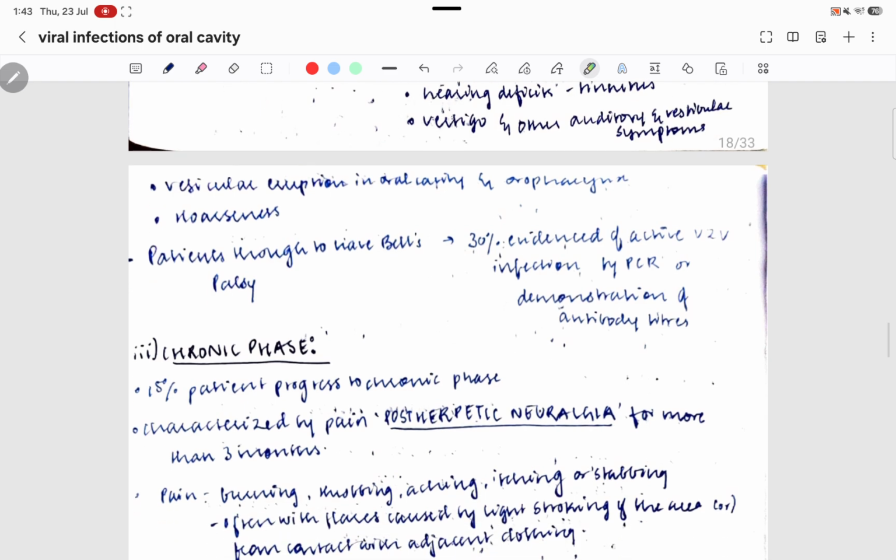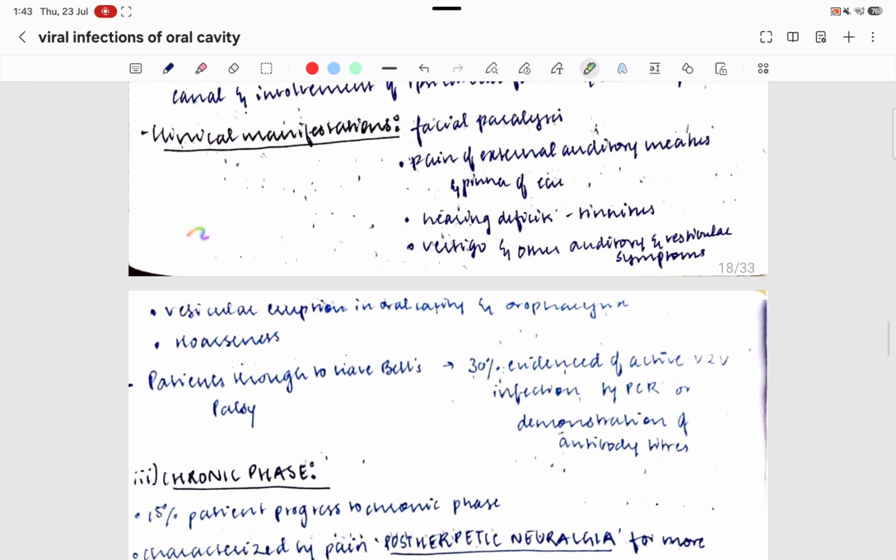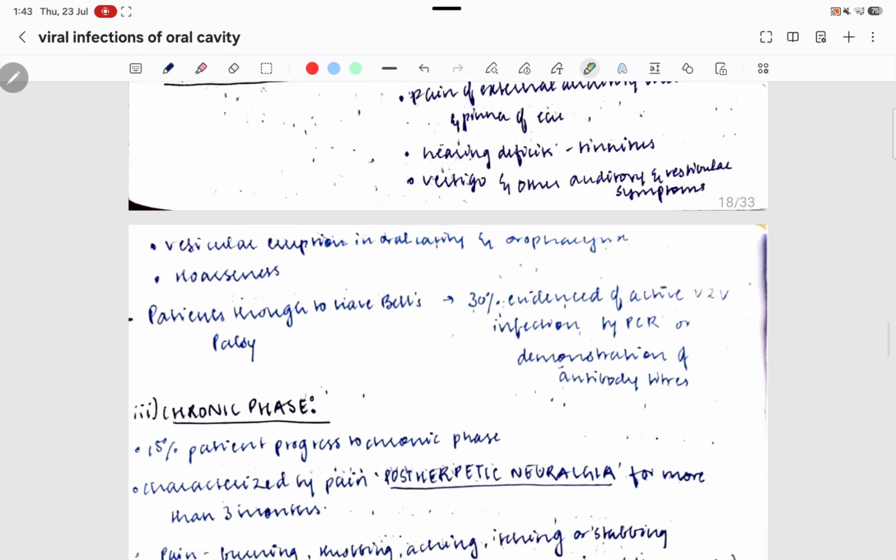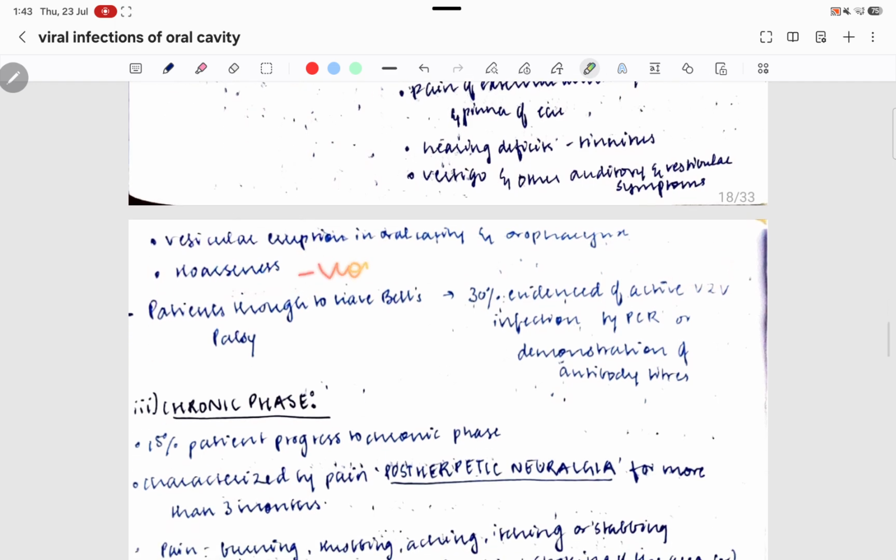Then vesicular eruptions. What about the oral manifestation of this syndrome? There are vesicles which erupt in the oral cavity and in the oropharynx. Then hoarseness of voice is seen.